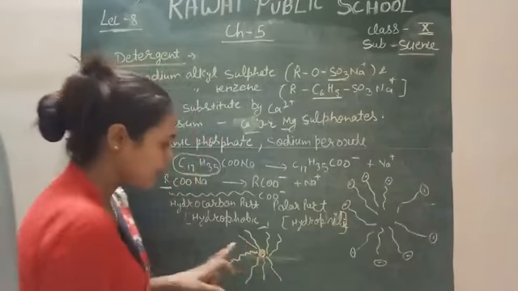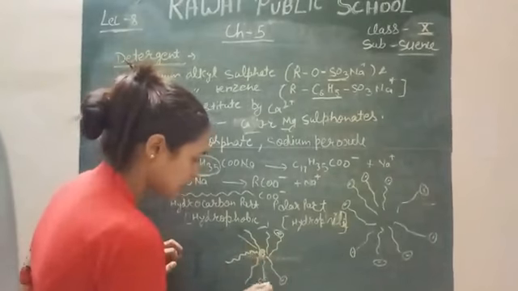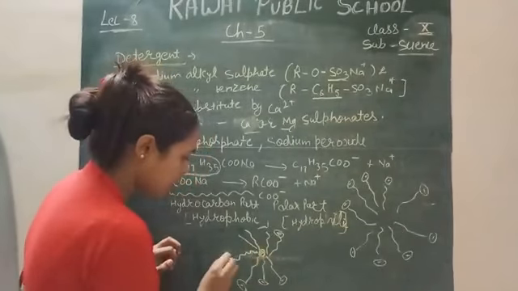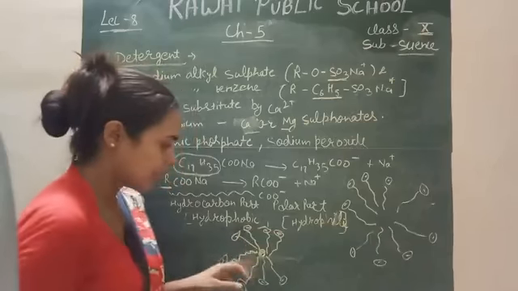and the negative part or carboxyl part is present outside of the surface, because it is water soluble. So what will happen?